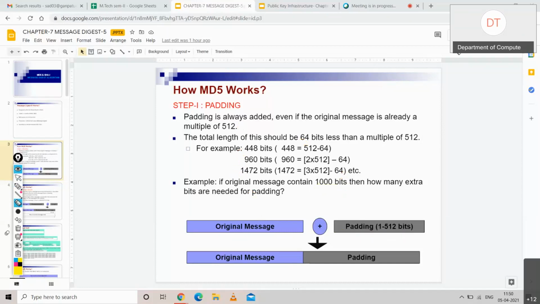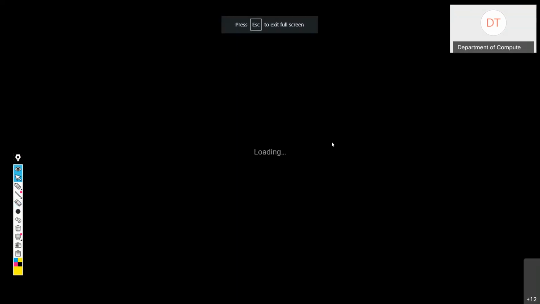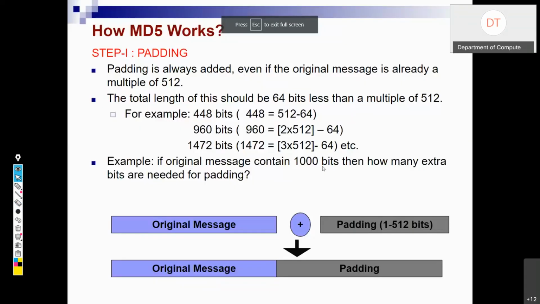If your input is of 1000 bits, tell me how many extra bits would be required for padding. How many bits would be padded here? Look, one block is of 512 bits. So here for 1000, we cannot suffice with one block. So we will require two blocks. So two blocks means 512 into 2. How much is that? 1024. Am I correct? Yes.